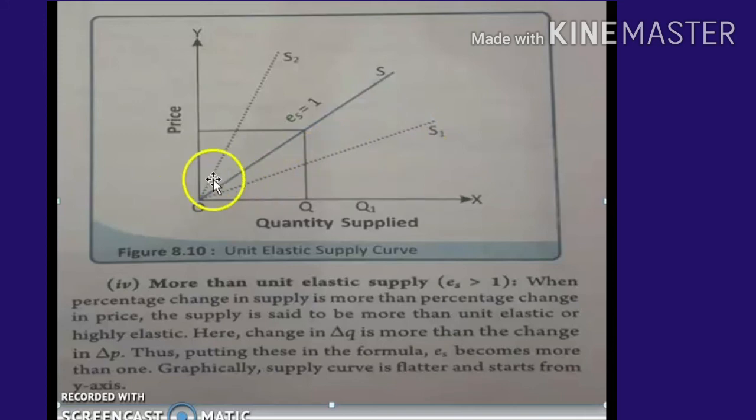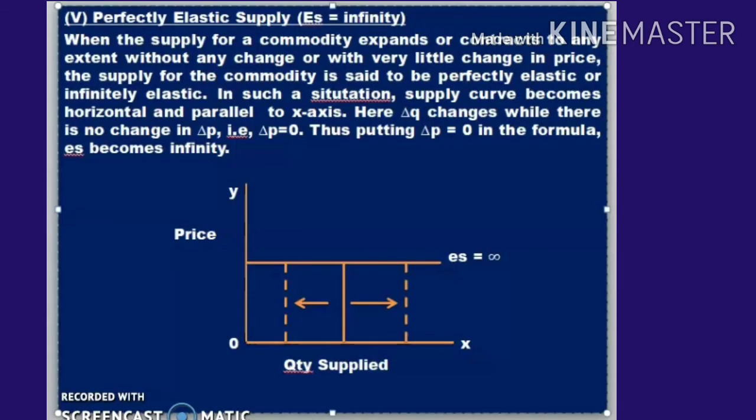It is flat, so it's S1. So it's more than unitary elastic. ES greater than 1 is the position of the S1 curve. Hope you understood.